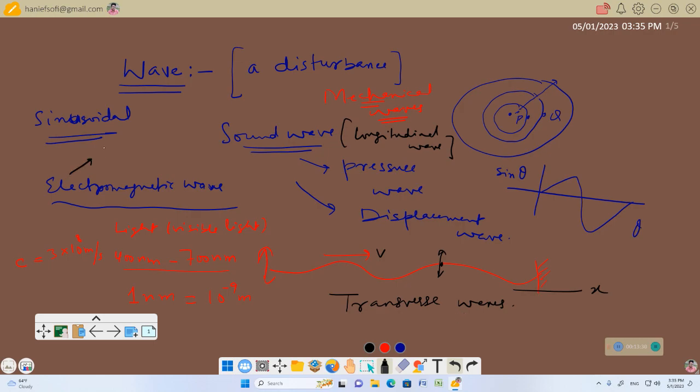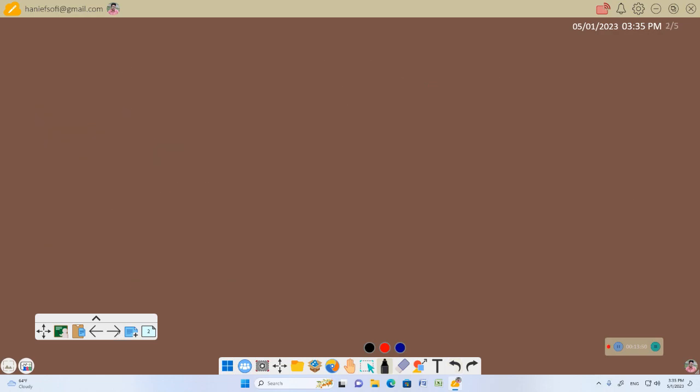Electromagnetic waves are also transverse. Why so? Because the electric field variations or magnetic field variations in an electromagnetic wave are both perpendicular to the direction of propagation of the wave. So it is also a transverse wave. Now, a wave can be transverse, a wave can be longitudinal.